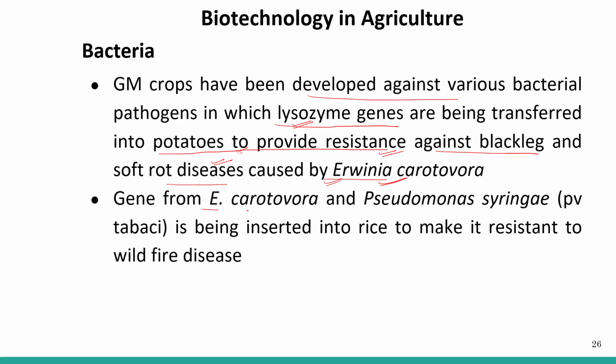Genes from Erwinia carotovora and Pseudomonas syringae have been inserted into rice also to make it resistant to wildfire disease. So these are many examples in which genes from bacteria, fungi, and viruses have been taken out and introduced into the crop. So our crop becomes genetically modified.